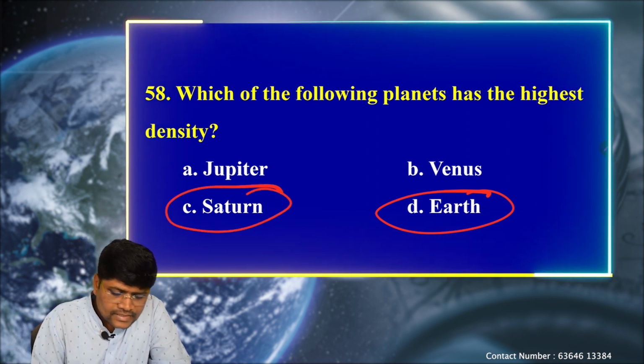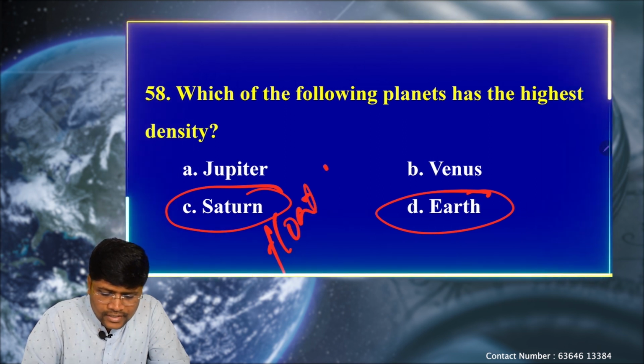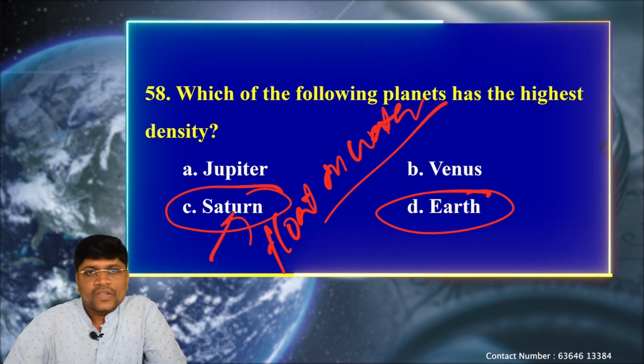Again, least density is observed in the planet Saturn. It can even float on water, such a low density is observed in Saturn.